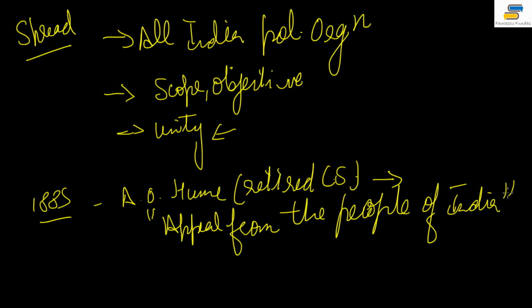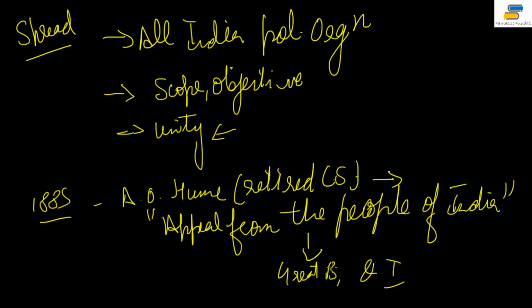In this, he writes to the people in Great Britain and Ireland. In this appeal, he's asking the British voters to support those candidates who are sympathetic to Indian demands. Now tell me, isn't Allan Octavian Hume supporting the cause of Indians? He is asking the people of Britain to vote for the people who support Indians.